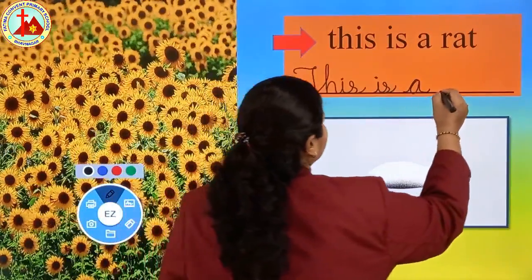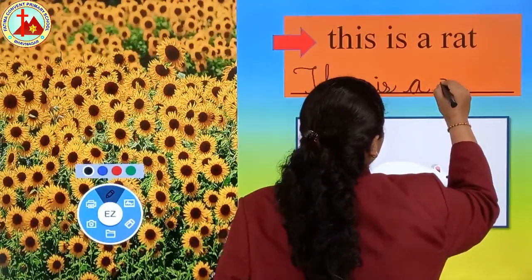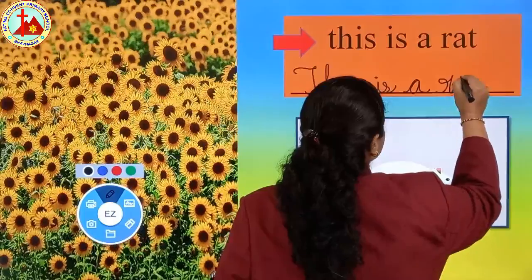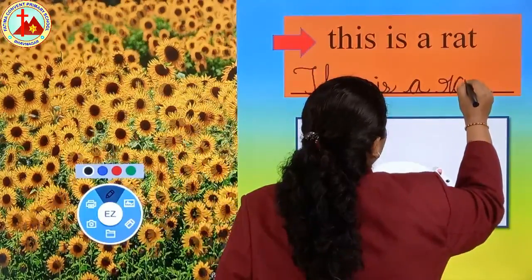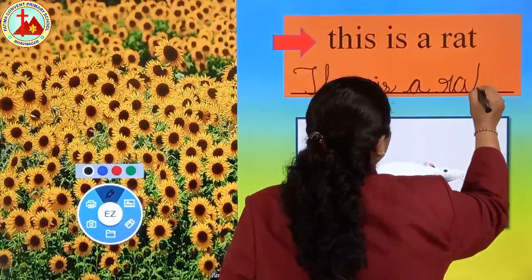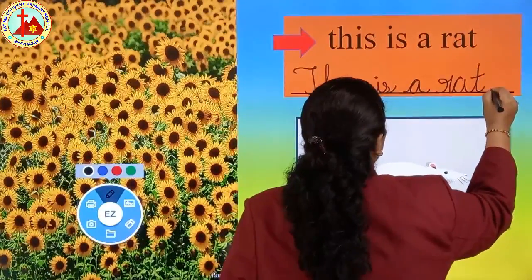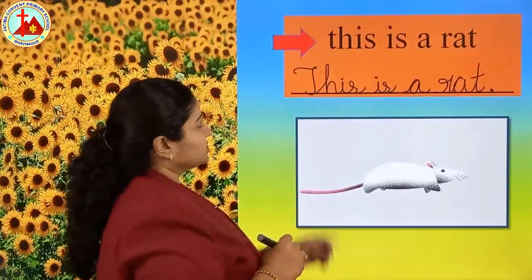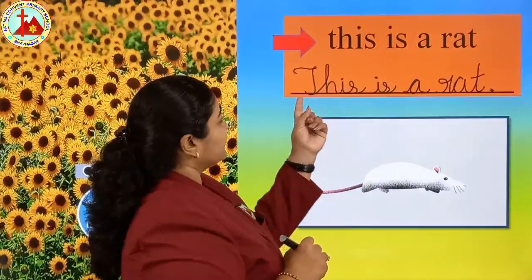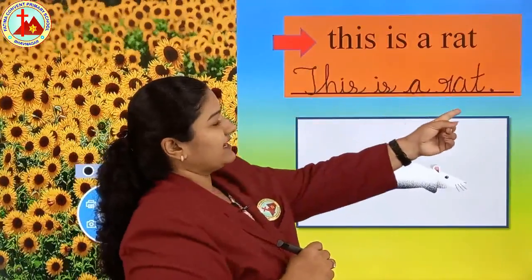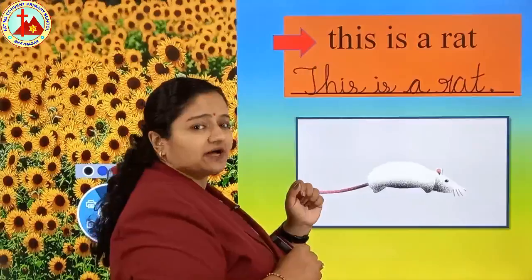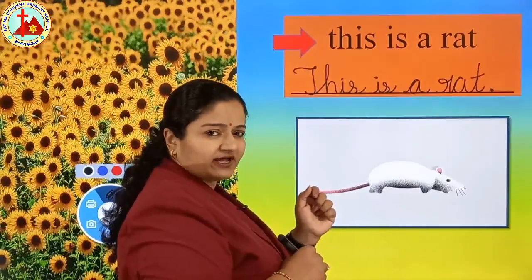Same as the question you have to write, but only the first letter capital, and at the end you have to put a full stop and the sentence ends. So now we'll put a full stop. So this is a rat. T cursive capital and at the end we put a full stop. Understood? Shall we go ahead?